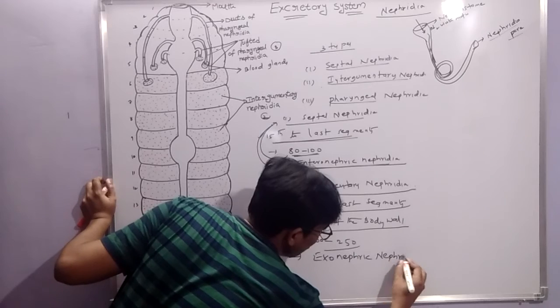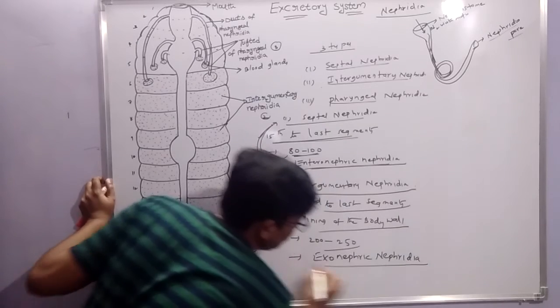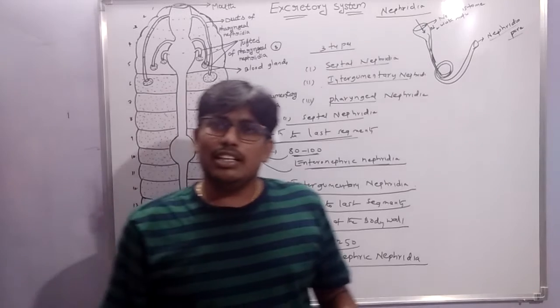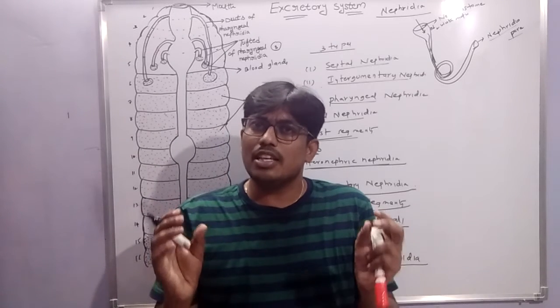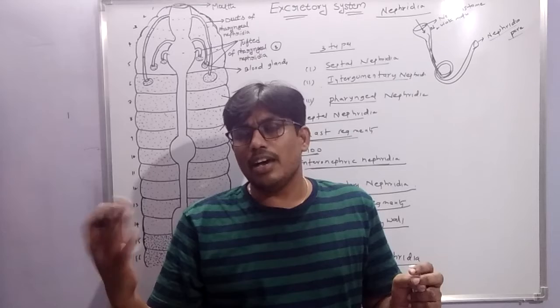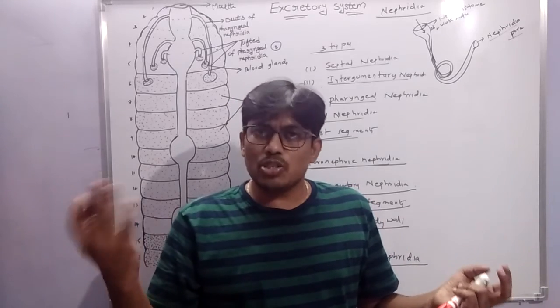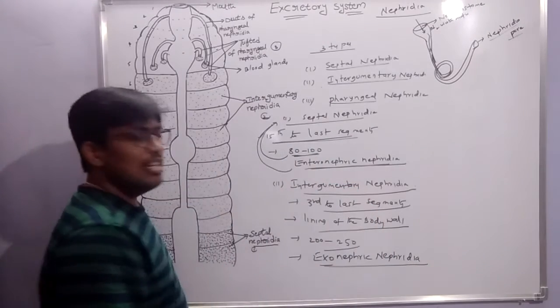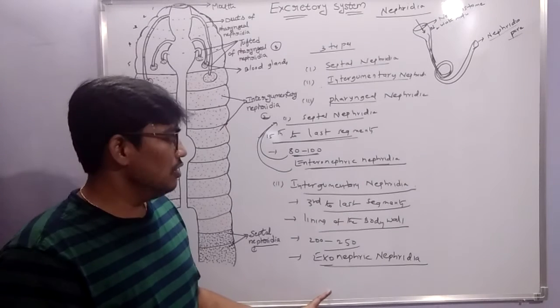Exonephric nephridia. What is exonephric nephridia? The integumentary nephridia collects the nitrogen waste material, then the nitrogen waste material is passed out through the skin or body wall. So this nephridia is called exonephric nephridia.